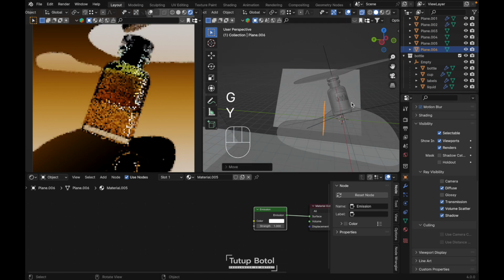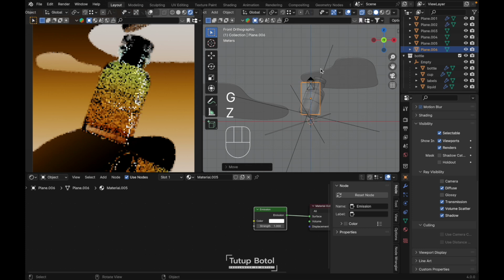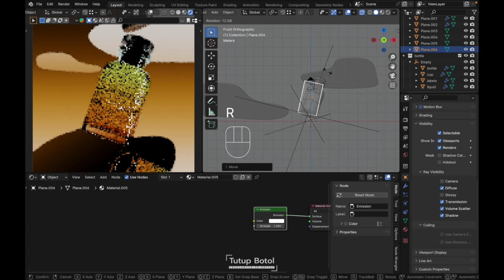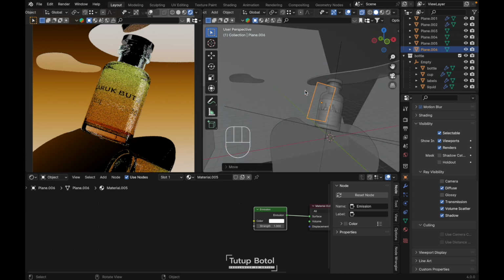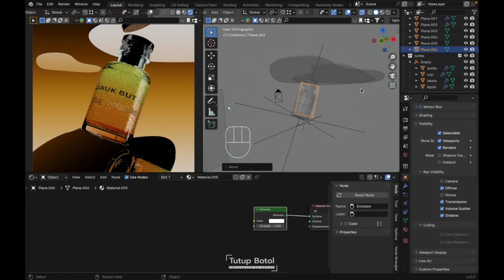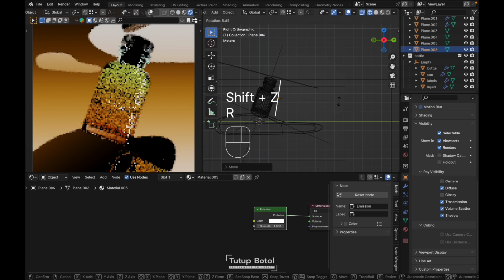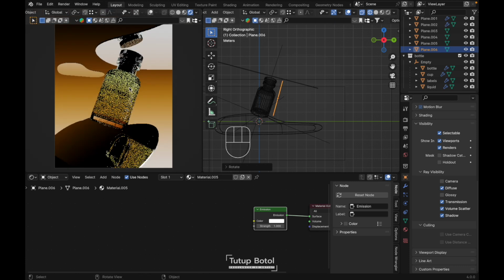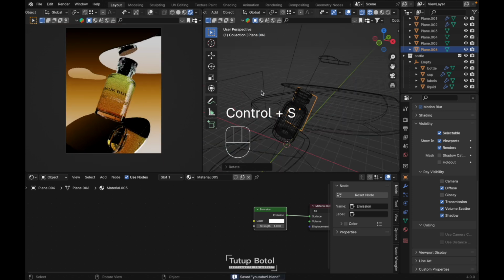Just GY, put it here, GZ, and let's rotate it. Shift Z. Okay, let's try to render it.